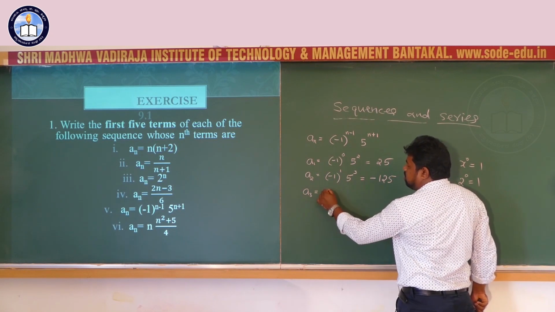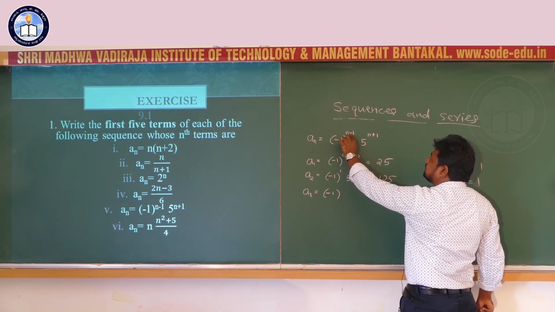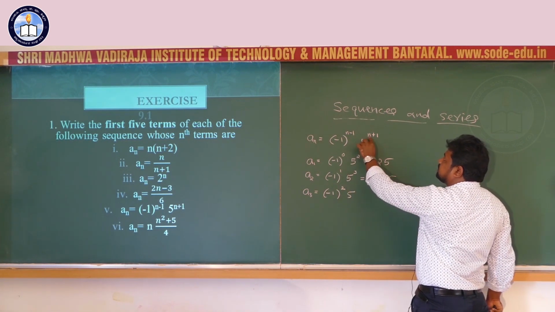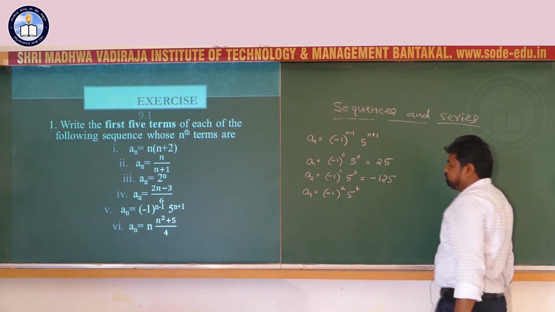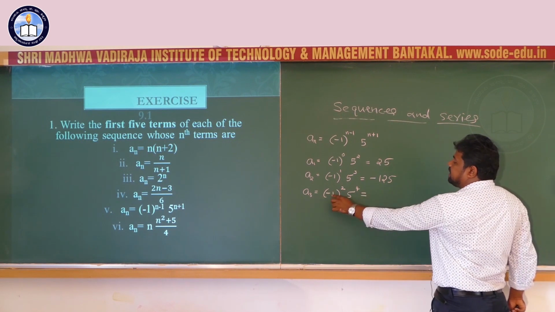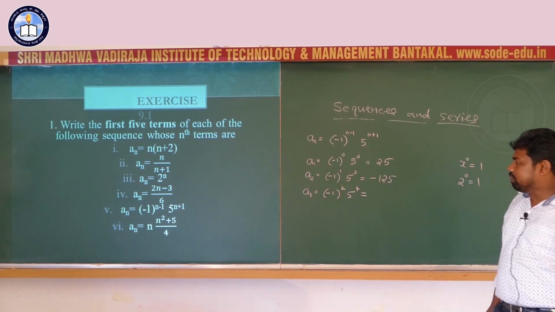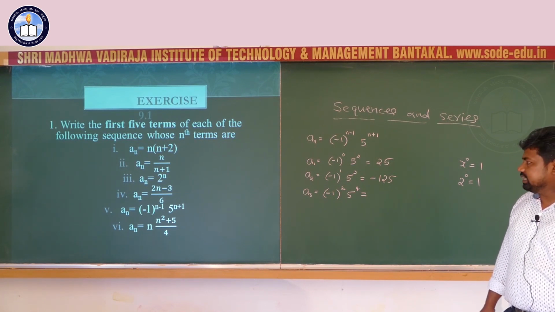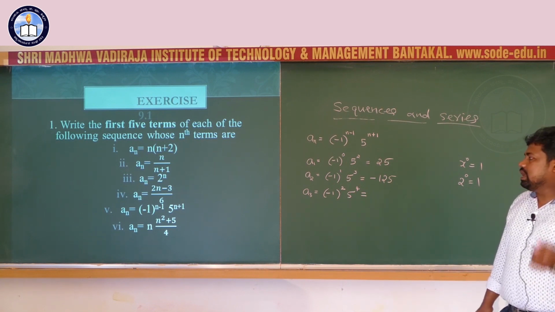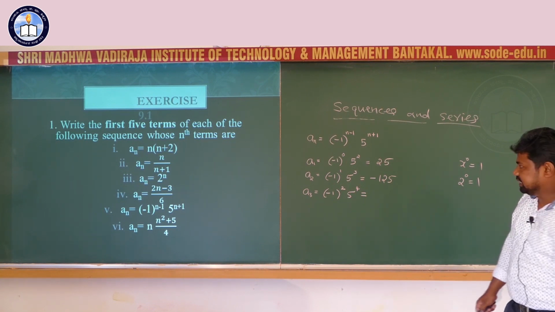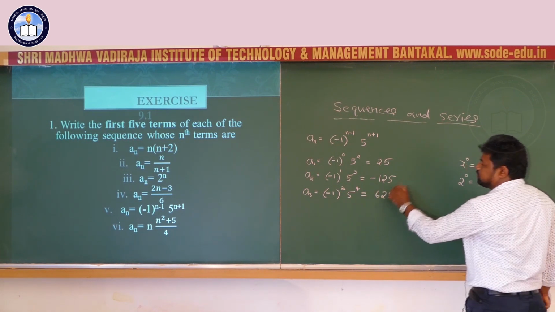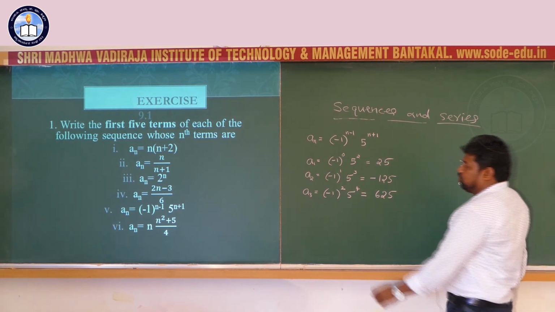A3 that is equal to minus 1 power 3 minus 1, 2, 5 power 3 plus 1, that is 4. 5 power 4, minus 1 power 2, minus 1 power even number, that is plus. Minus 1 power odd number, that is minus. Minus 1 power even number plus 5 power 4, that is 625.